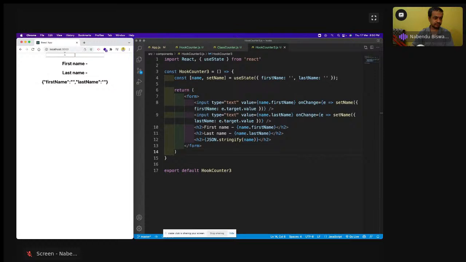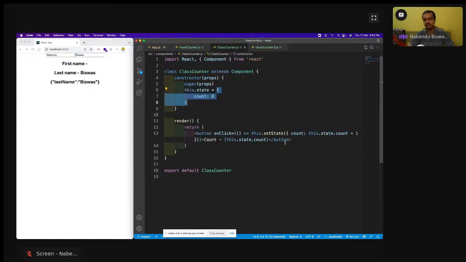Okay, so let me again refresh it, and let me again do it. Nabendu. See, I've again done Nabendu. So first name is coming. The moment I do this, first name itself is gone and the last name is coming. So why is this happening? This happens because in hooks, this object is there, and when I change this object, it doesn't directly merge the earlier part which was there in the object. In the normal class thing, this is by default an object. You do something like that there, it will automatically merge it. So here it is not merging.